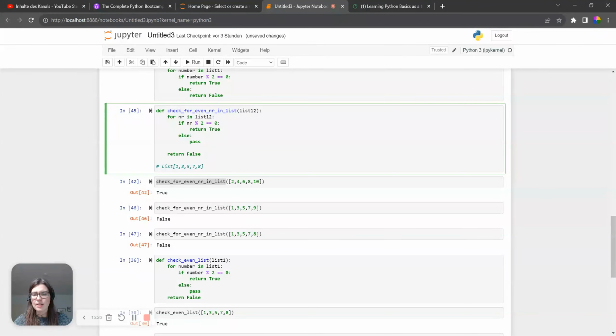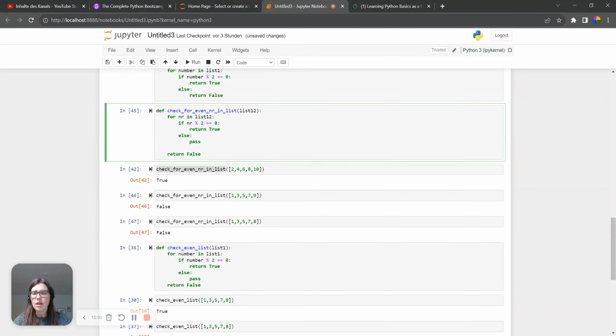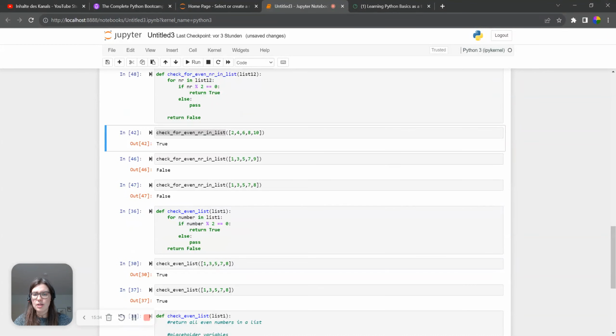Now if we run this function again, so we delete our comment here, press enter, and then go to this list here, 1, 3, 5, 7, 8, line 47, then we press enter, and we get true instead of false.